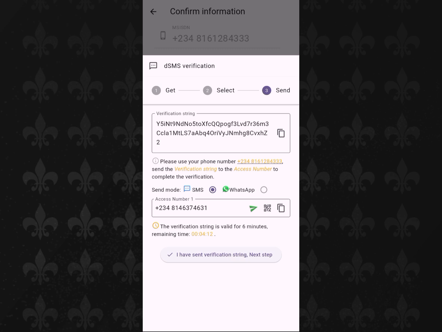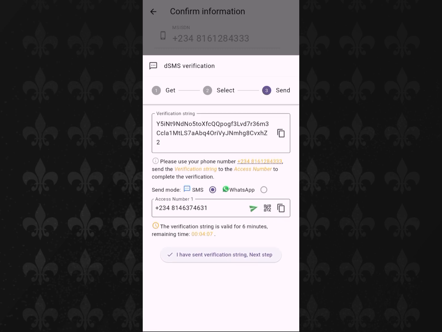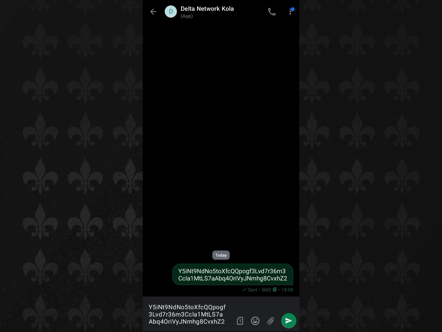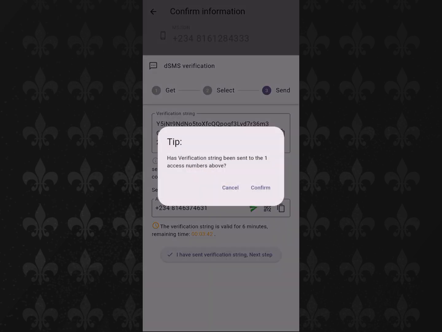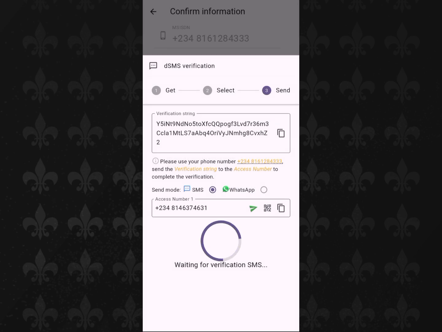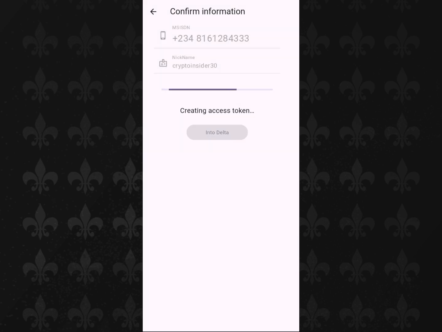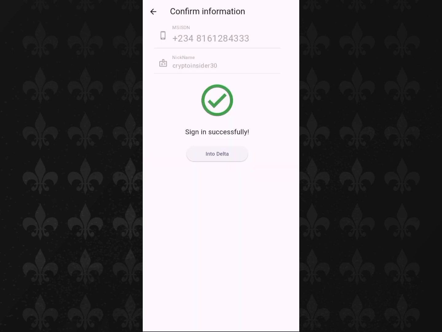So this is how I was able to do mine. Copy the string, then go over to that message arrow. It's going to take you to your SMS app. I'm using Truecaller, so I'll just click on it, and then yes, I've sent the verification code. It's going to cost you a little amount of money. After that, click on I've sent verification and wait for it to verify. Yes, you can see verification successful, creating access token, signing successful. That's all you need to do to sign in.